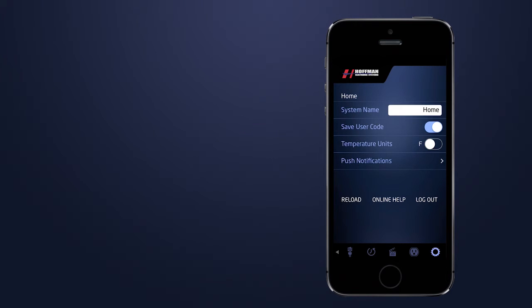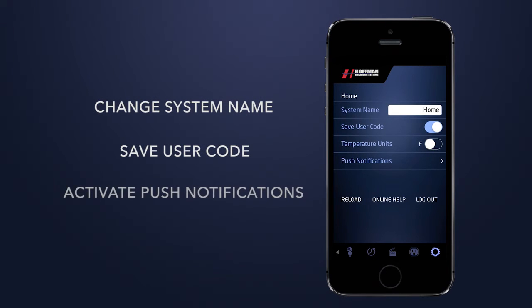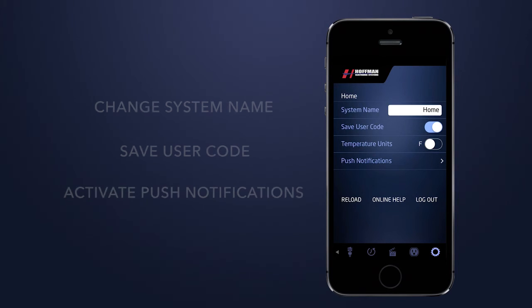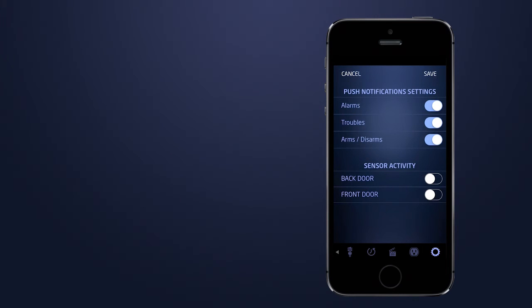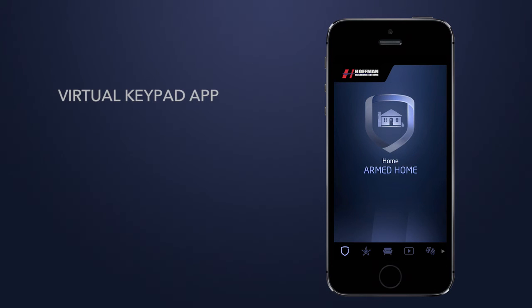The User Settings menu allows users to change the name of their system, save their system user code, and activate push notifications. With push notifications turned on, users can view alarms, troubles, arming, and disarming. Monitor up to 10 zones for sensor activity. Users can do all this from the Virtual Keypad app.